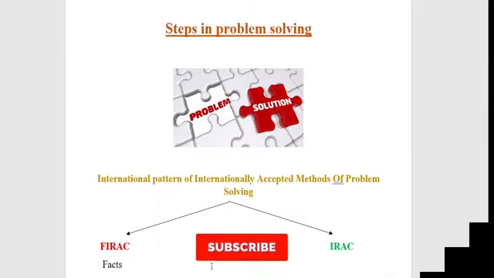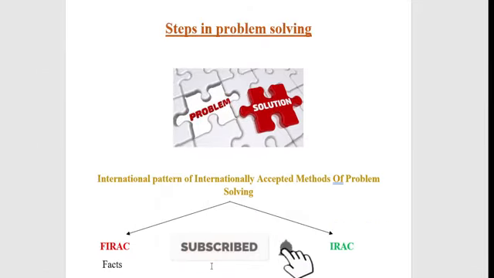Students, today let us see one problem regarding defamation, whereby we can see there are two forms of defamation. One is libel, another is slander.